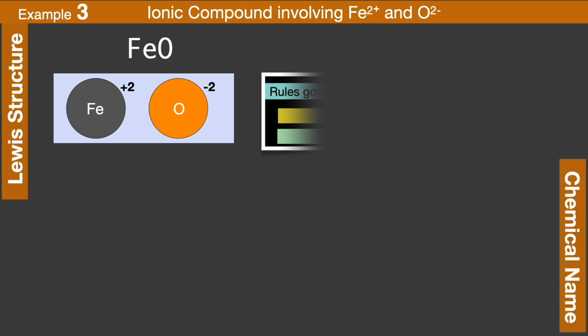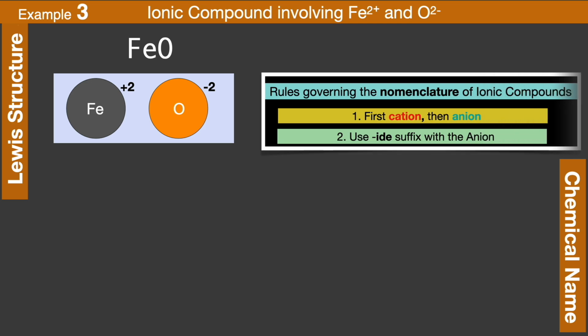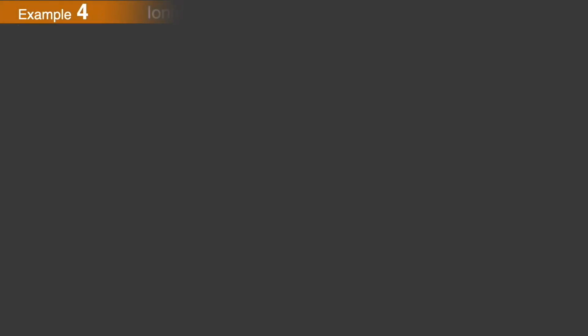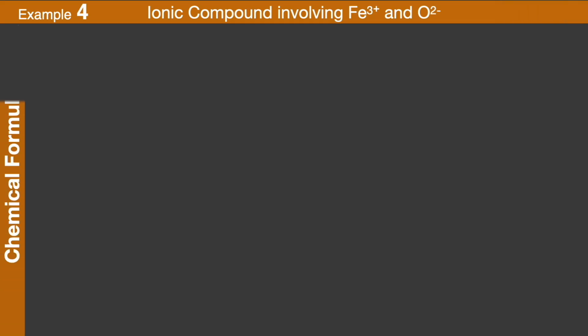Chemical name. As per the ionic naming convention, we write the cation first, followed by the anion with the suffix -ide. This translates to the name iron oxide. Considering the Stock system, the compound name turns out to be iron(II) oxide. Example 4. Ionic compound involving Fe3+ and O2-.